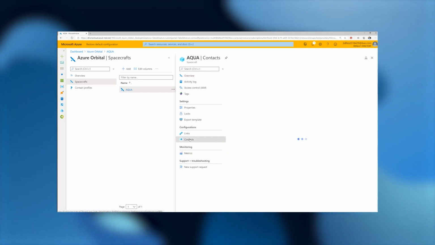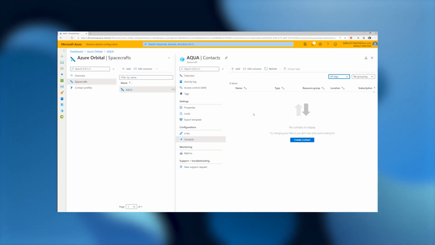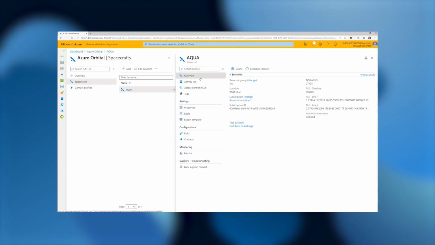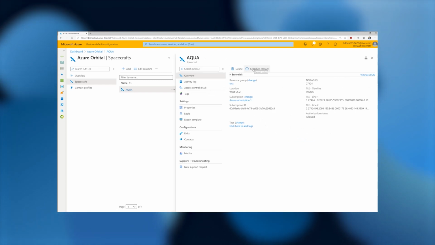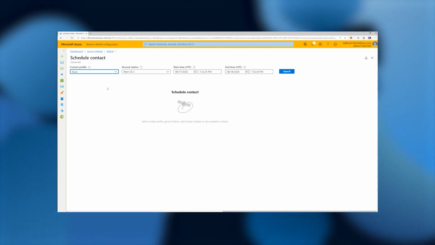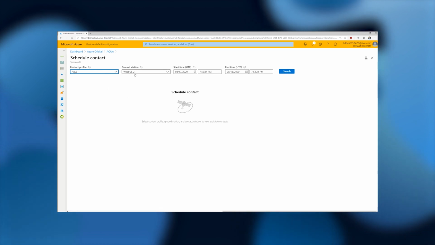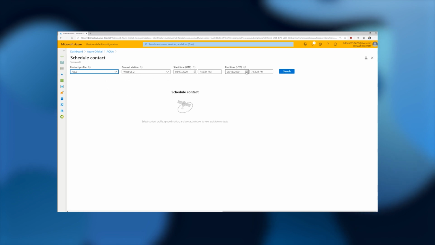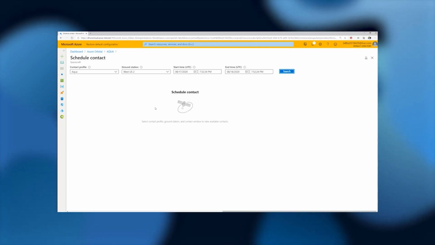You can see the upcoming contacts that are scheduled for this spacecraft, which in this case are none. So let's go ahead and schedule one. Click on Schedule Contact to proceed. You get to choose the contact profile you want with this spacecraft, the ground station region, the start time, and the end time. Clicking search will generate the query against our system where we'll use the TLEs, as you've seen in the last pane, to come up with the opportunities for you to select.